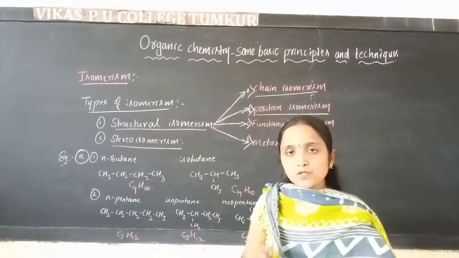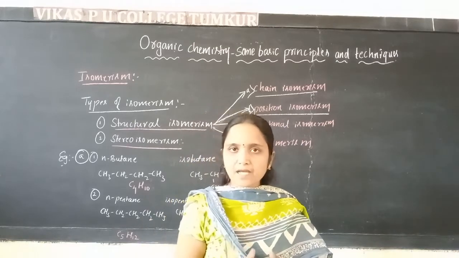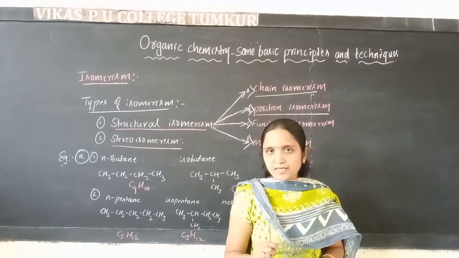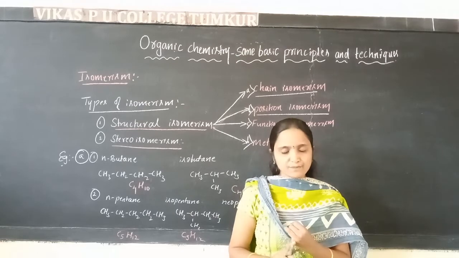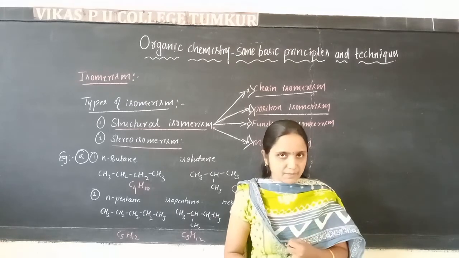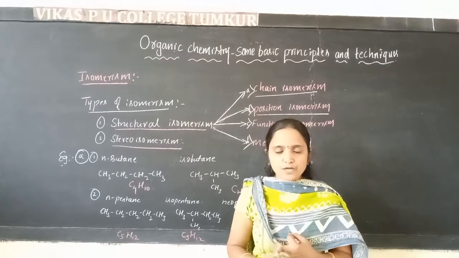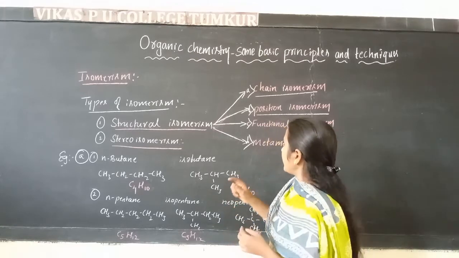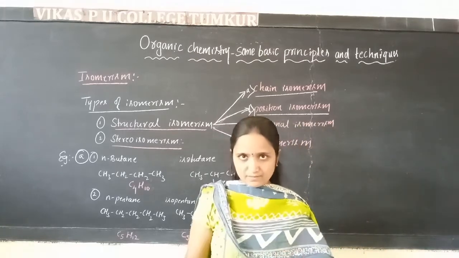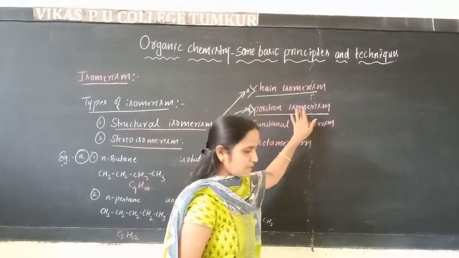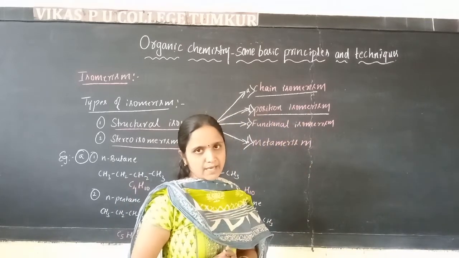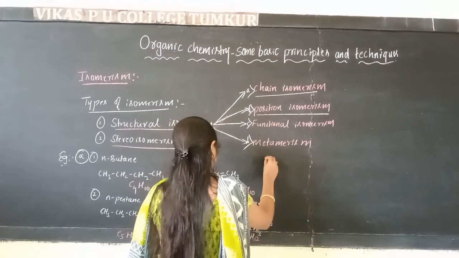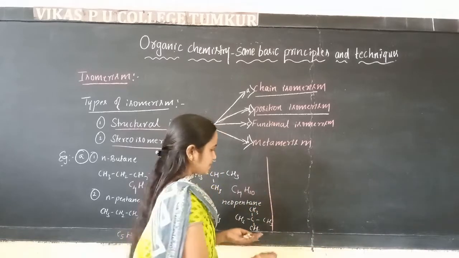Position isomerism means two or more compounds having the same molecular formula but differ in the functional group, position of the functional group, either position of the double bond or triple bond, position of the substituent. This type of compounds we call as position isomers. The phenomenon is called as position isomerism. In examples for this, that is B.